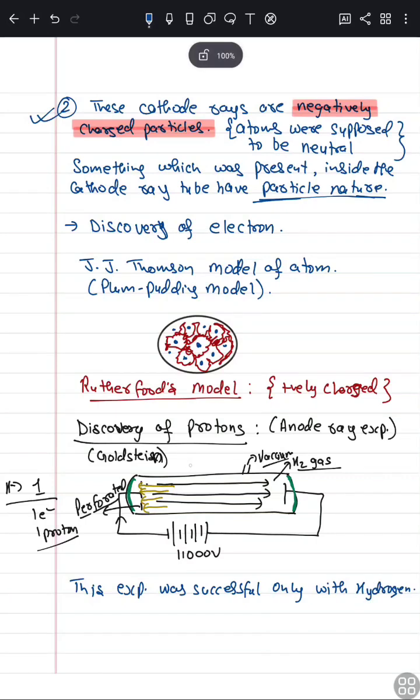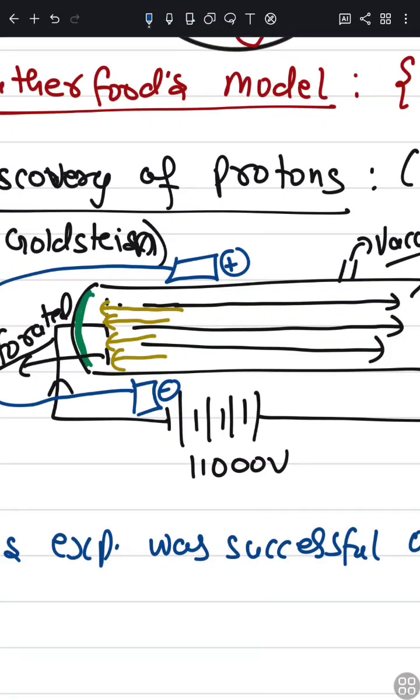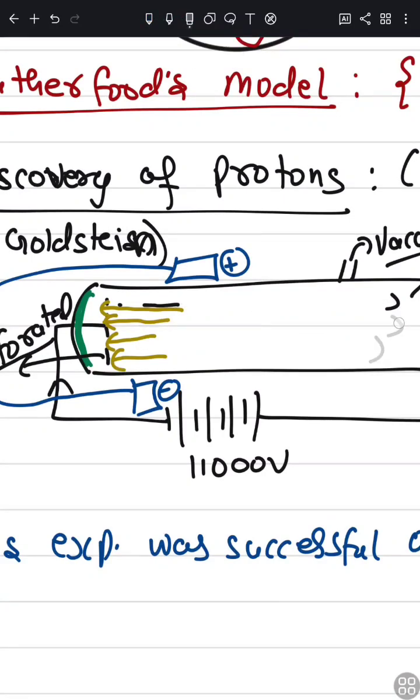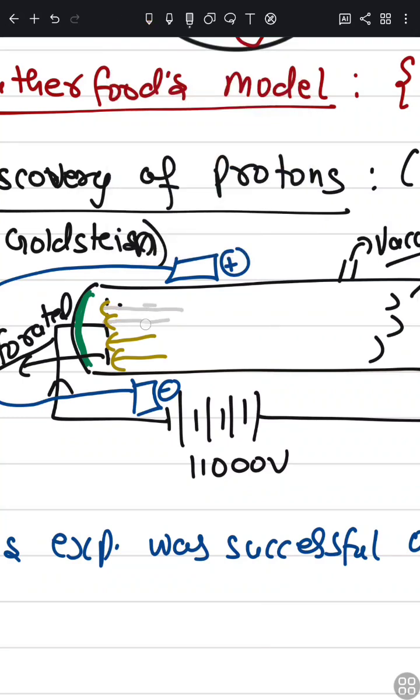And when he applied the same method with electric plates, taking one positive and the other negative, these rays, known as anode rays, started getting deflected downward.